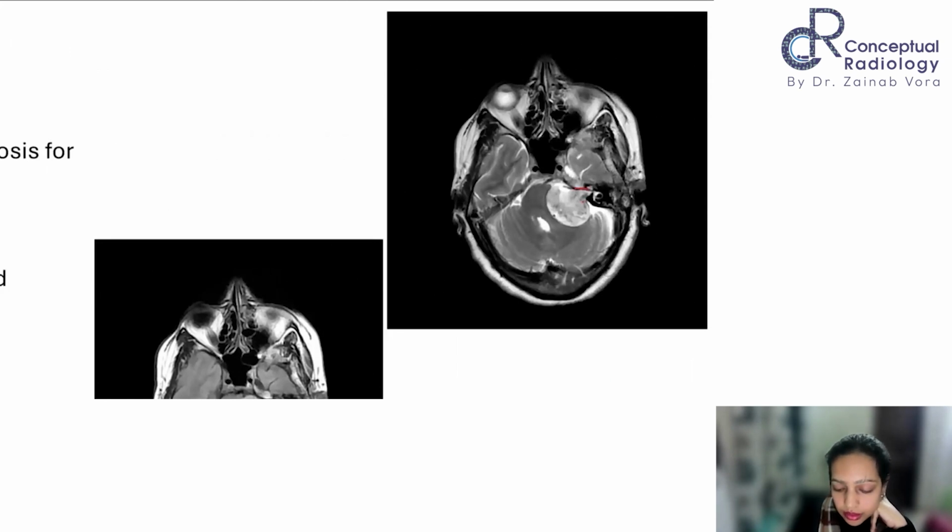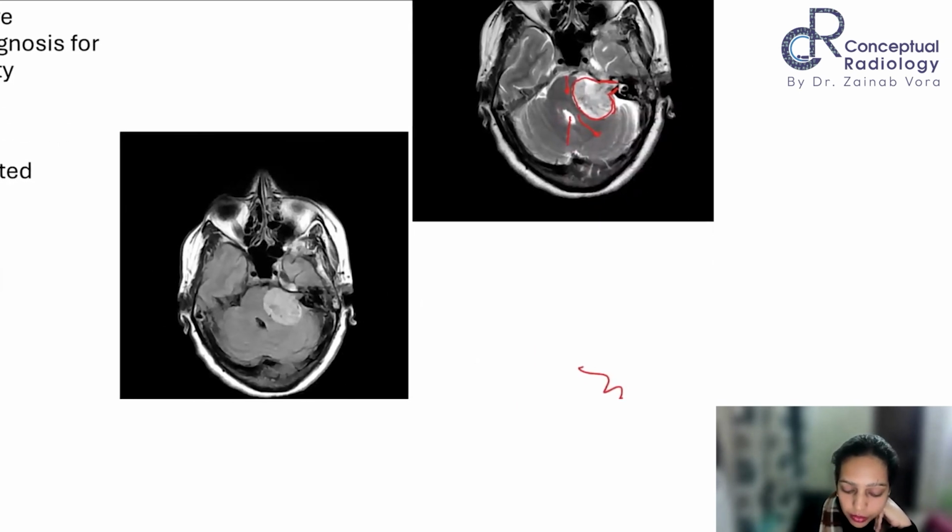One is the intracanalicular component, and the other one is a more round to ovoid component. The lesion appears to be centered in the left extra-axial space, in the left cisternal space. The lesion is causing widening of the canal and is causing secondary compression over the brainstem, the pons, the peduncle, with resultant secondary alteration and compression of the fourth ventricle. Right? That's all what you're seeing over here.